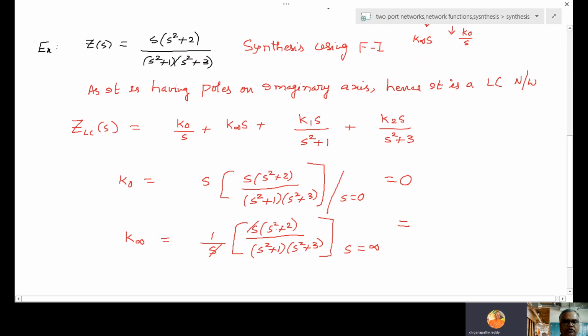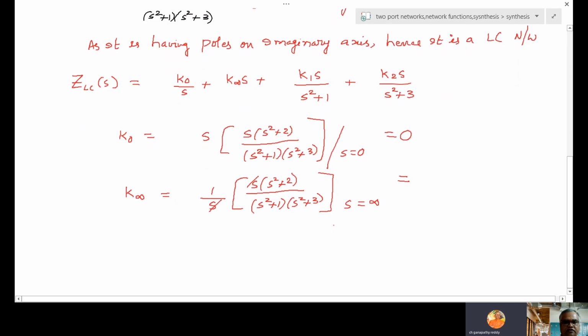So directly don't substitute s equal to infinity, and you take s square common: 1 plus 2 by s square, by s square common, 1 plus 1 by s square, again s square common, 1 plus 3 by s square. So what is the answer here? s square will go, and when infinity is substituted, this is 0, this is 0, this is 0.